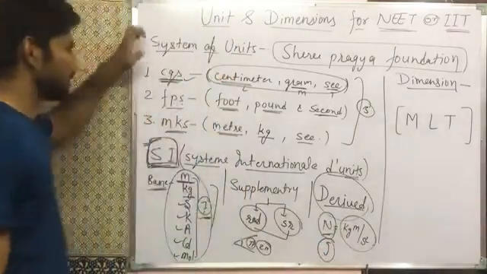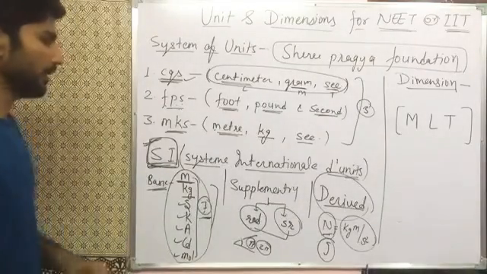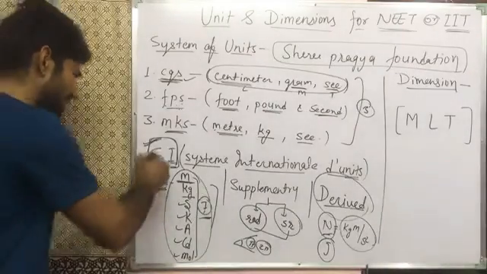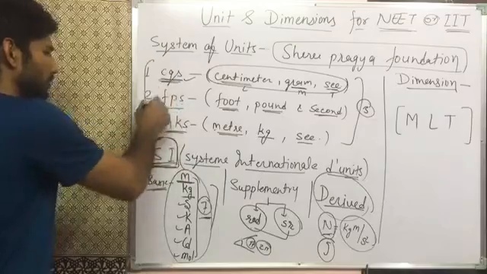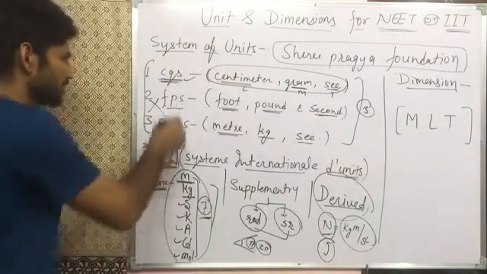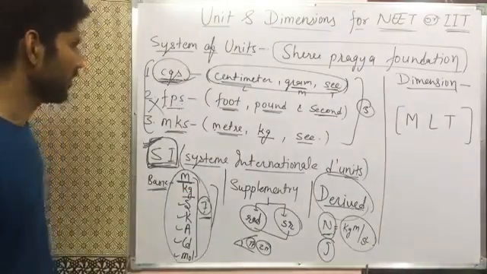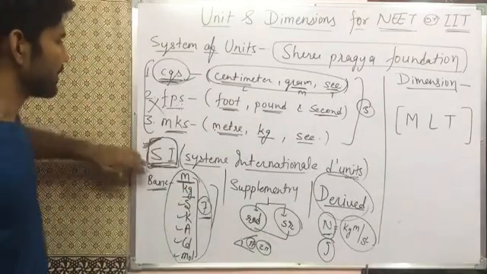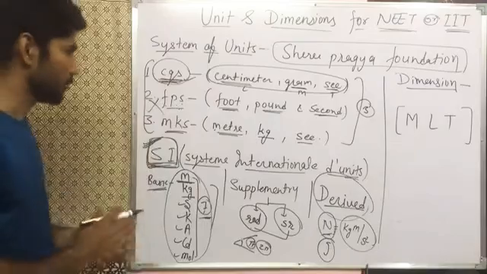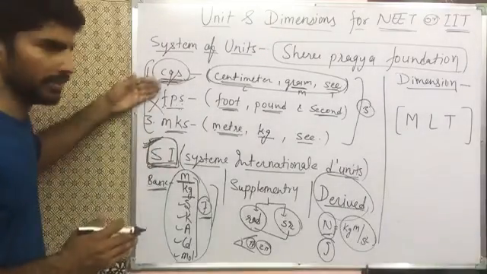So this is the system of units, and we use SI nowadays. These 3 older systems are not in use nowadays. But sometimes CGS is used and CGS is asked in the examination. So we will relate it somewhere with CGS and SI. So these 2 are very important nowadays.